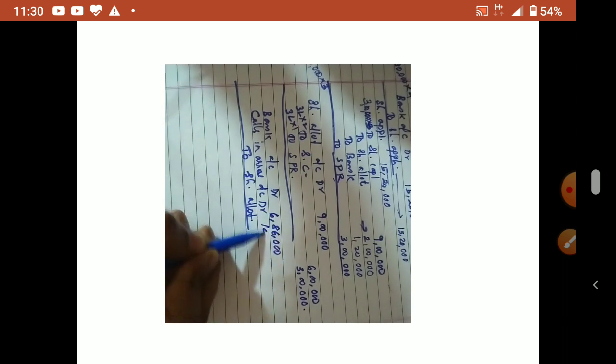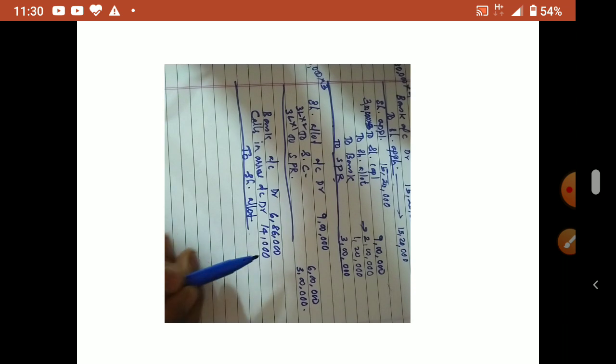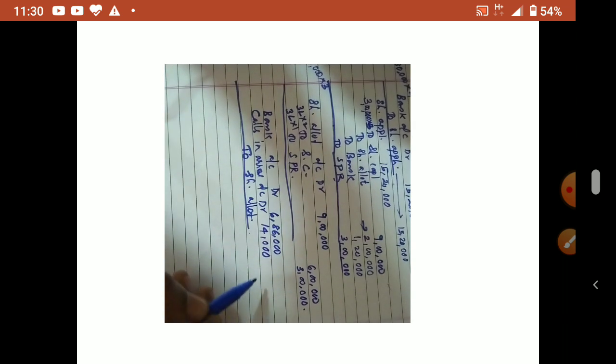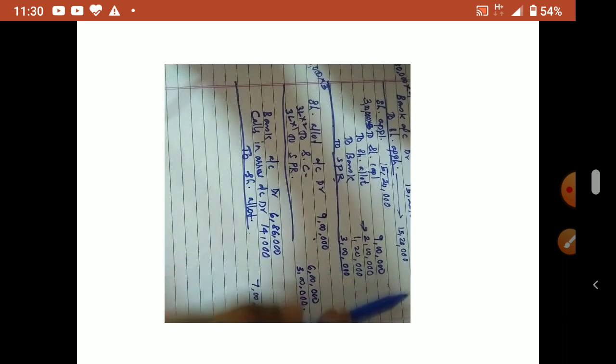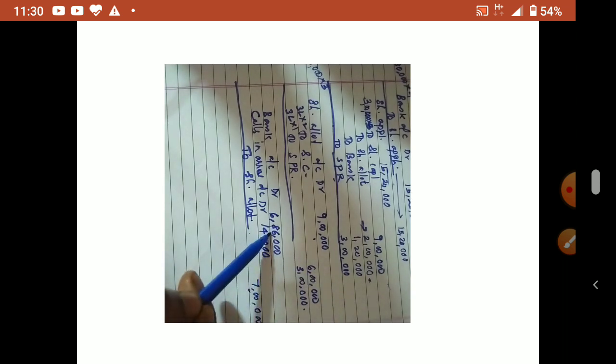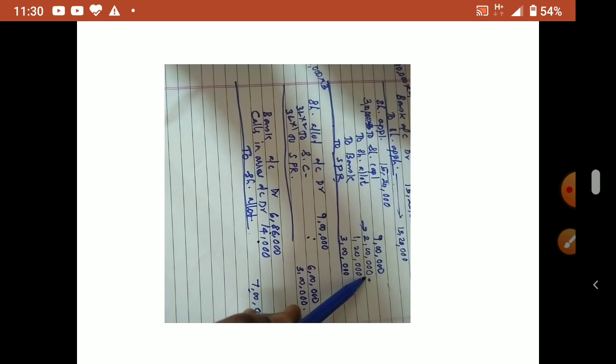Arrear how much? 14,000. So share allotment 7 lakh will come. Remember, 9 lakh will not come because 2 lakh is already adjusted as excess. Therefore out of 7 lakh only how much received? 6,86,000 received, 14,000 not received. Out of 9 lakh, if you take 2 lakh already received, excess adjusted here in allotment. Clear? So this is the thing till allotment.